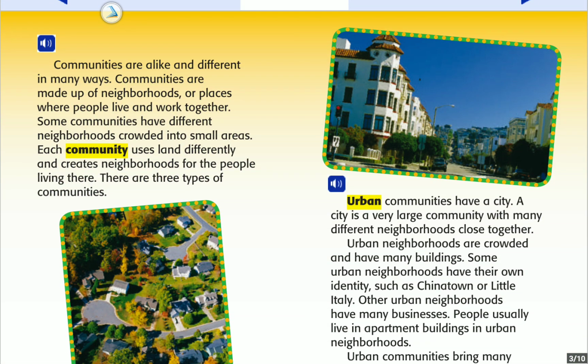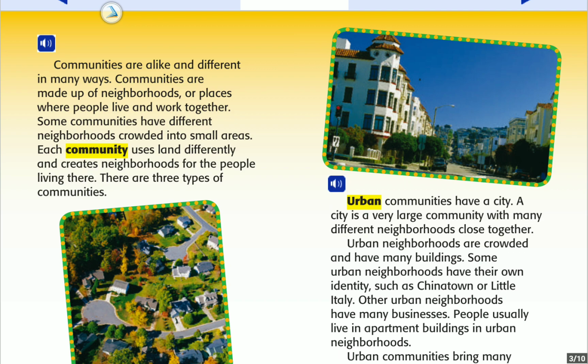Communities are alike and different in many ways. Communities are made up of neighborhoods or places where people live and work together. Some communities have different neighborhoods and crowds into small areas. Each community uses land differently and creates neighborhoods for the people living here.